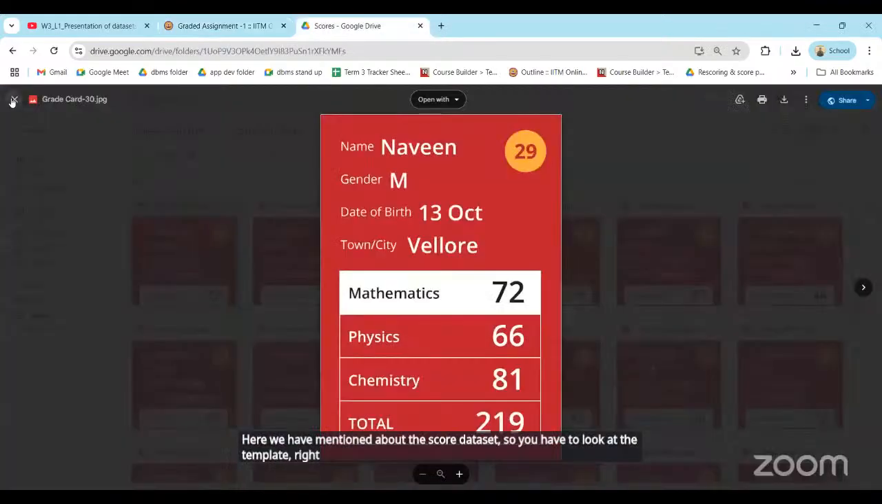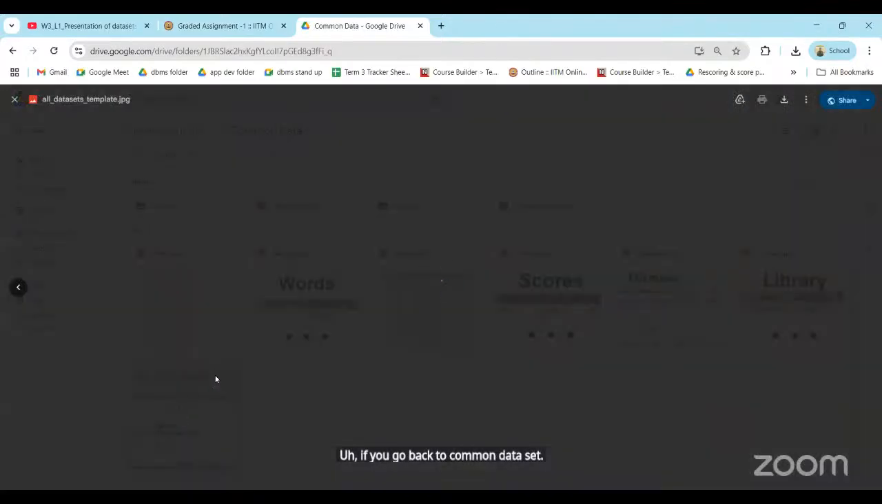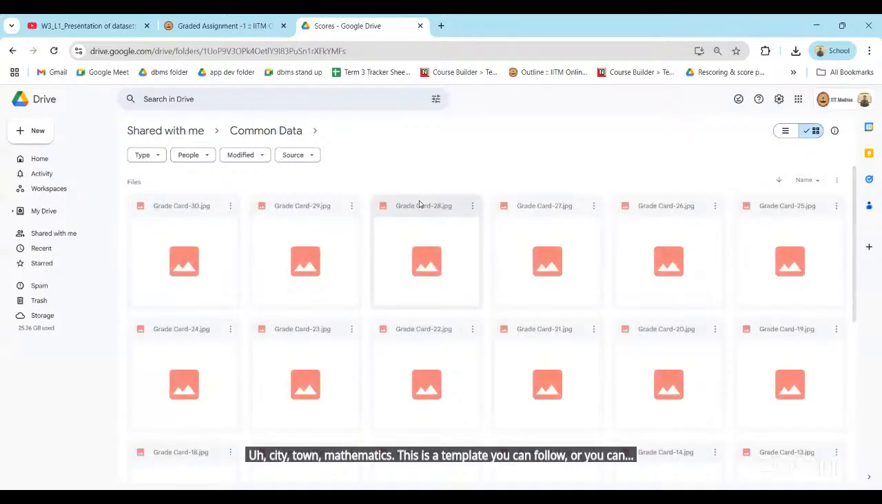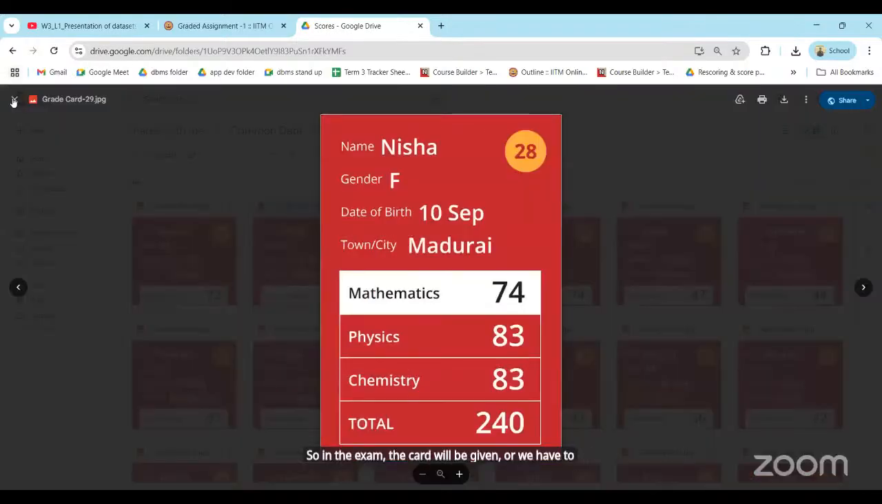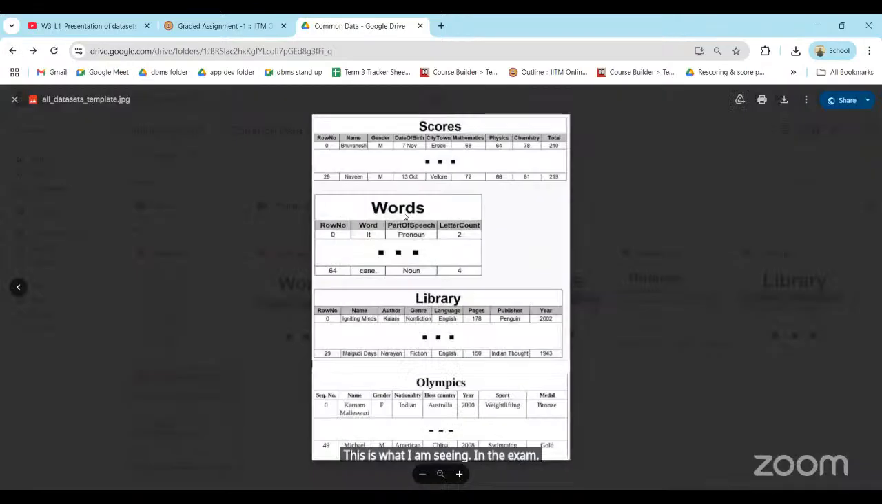In the exam also, you will get the template. If you go back to the common data set, you will get that template in your question paper PDF. You can see this particular image. You can also see date of birth here, in the score data set. This will be given in the exam, and you can see date of birth, name, city, town, mathematics. This is a template you can follow. In the actual exam, the card will be given, so we do not have to remember it. In the common data exam, this template will be given to you. This is the dataset template in the third PDF.